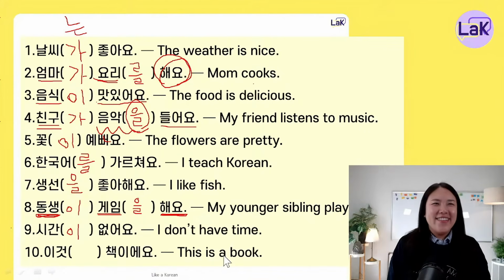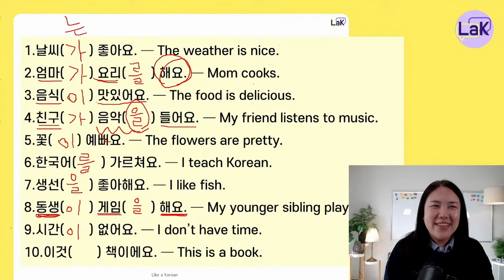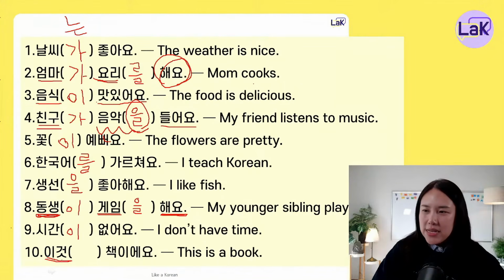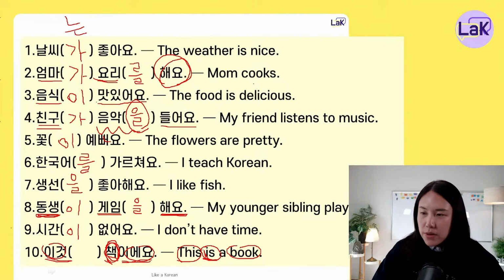Now, number 10. 이것, 책이에요. This is a book. How can I say? 이것 means this. 책 means book. 이에요 means is. So again, 이것 means this, 책 means book, 이에요 means is. So this is a book.